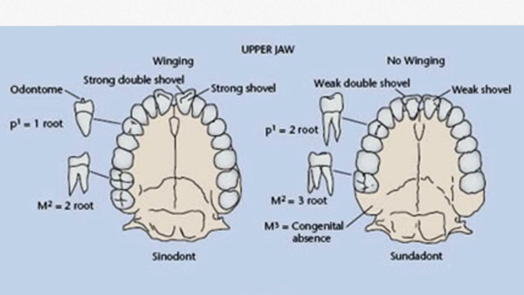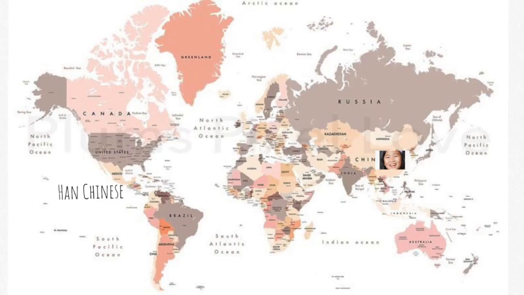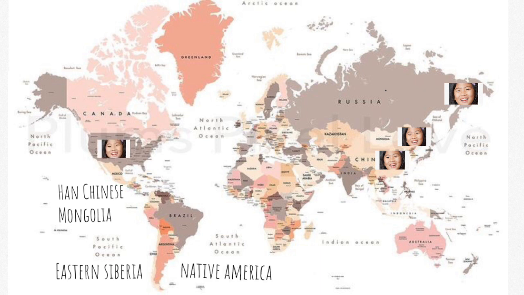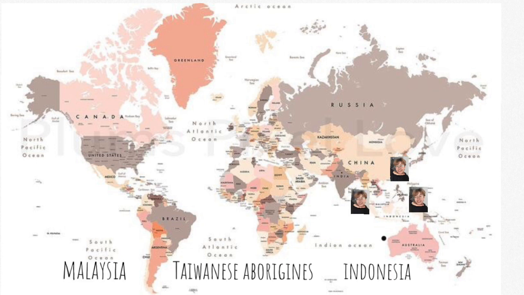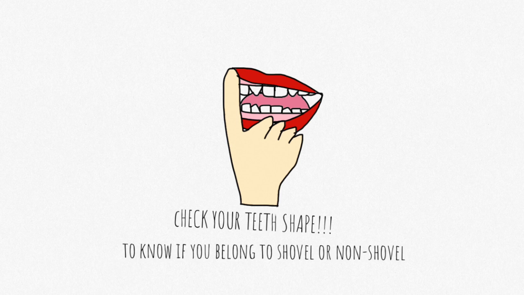However, for sundadonty, they just have a weak double shovel and weak shovel. Besides, their first premolar has two roots and the second molar has three roots. Sinodonty is found in the Han Chinese, in the inhabitants of Mongolia and Eastern Siberia, in Native Americans, and in the Yayoi people of Japan. Meanwhile, Taiwanese Aborigines, Indonesians, and Malaysians are people of Sundadonty. So, check your teeth shape to know if you belong to shovel or non-shovel.